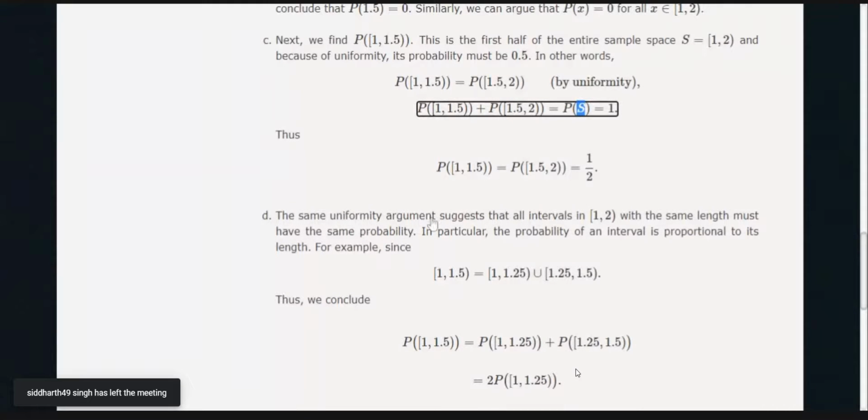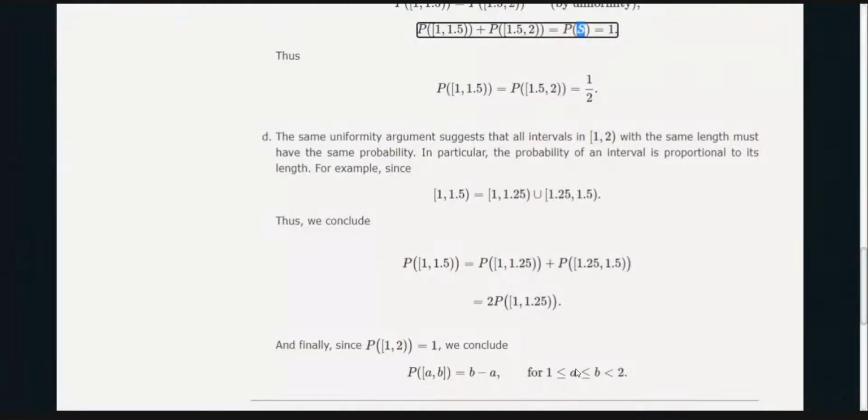The same uniformity argument suggests that all intervals in 1 to 2 that have the same length must have the same probability. In particular, the probability of an interval is proportional to its length.